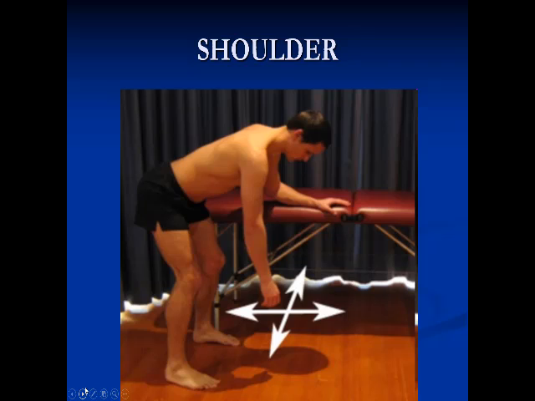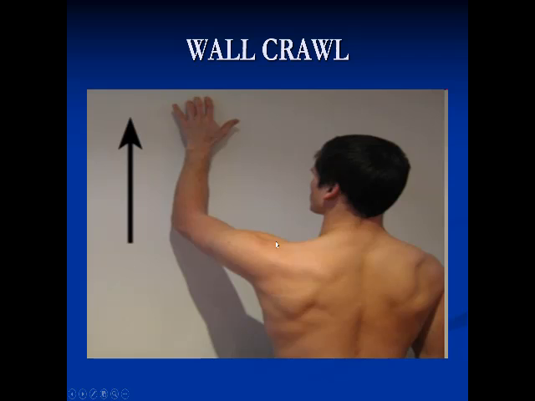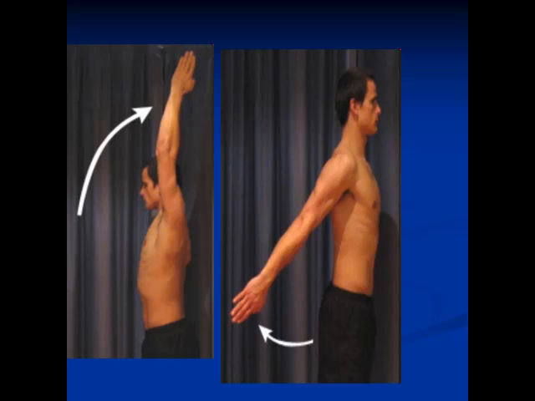These are some examples of exercise, and here it is completely active exercise. There is no therapist or doctor assisting the patient. The patient is doing flexion, extension, adduction, and abduction for the shoulder. This is for internal and external rotation of the shoulder. This is what we call wall crawl to improve the range of motion of the shoulder joint. Here he's doing flexion and extension of the shoulder by himself.